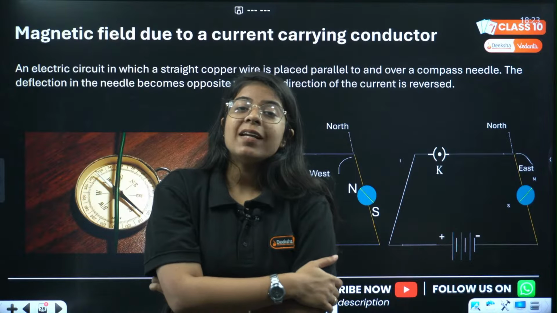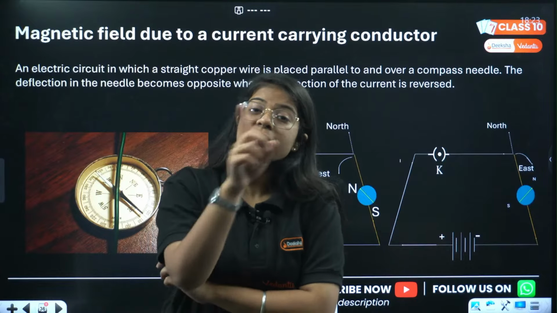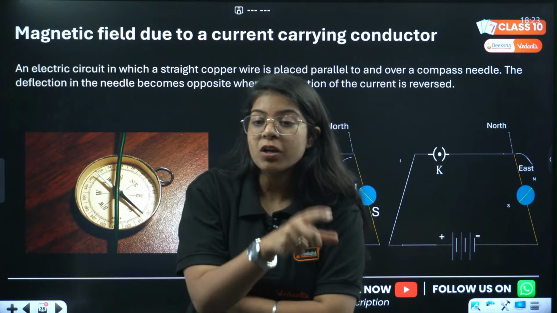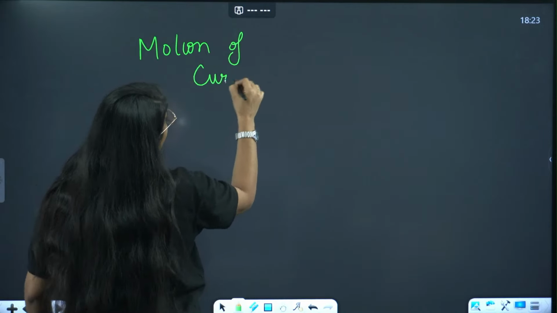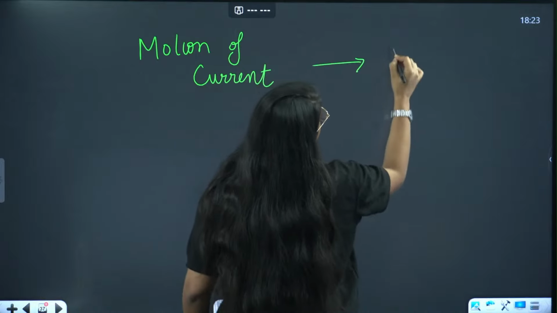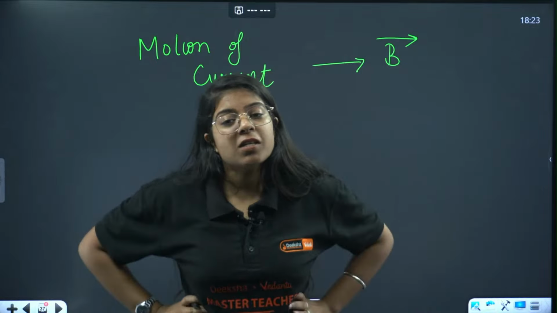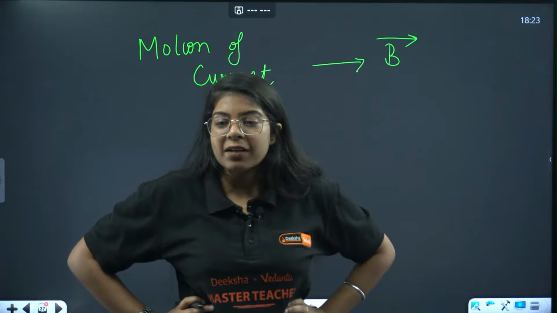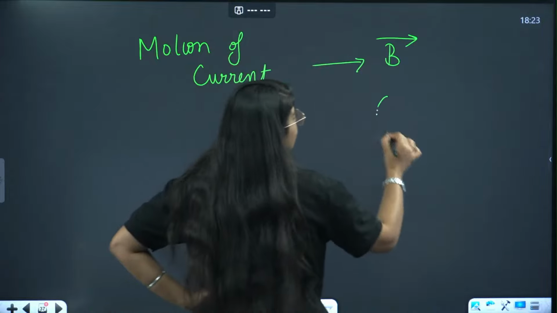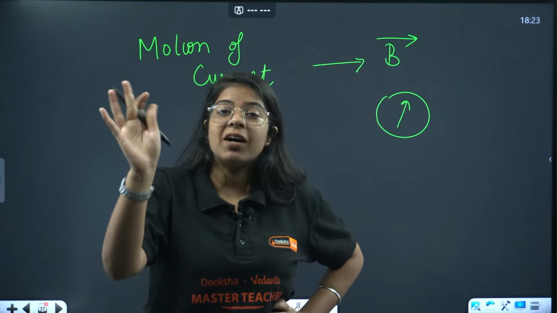तो क्या हुआ, when he was switching on the bulb, the current was passing through the wire, and because of the motion of current, a magnetic field is being generated. A magnetic field got generated. He saw that whenever he used to turn on the switch, that compass needle used to get deflected, right? It was usually pointing to the north, but it deflected whenever he switched on the current.